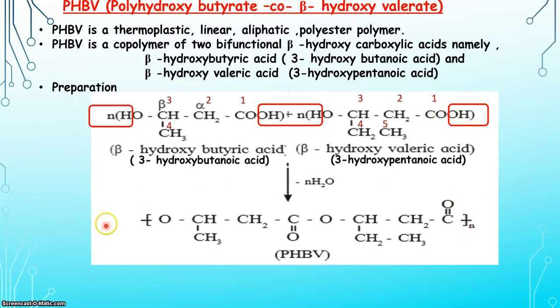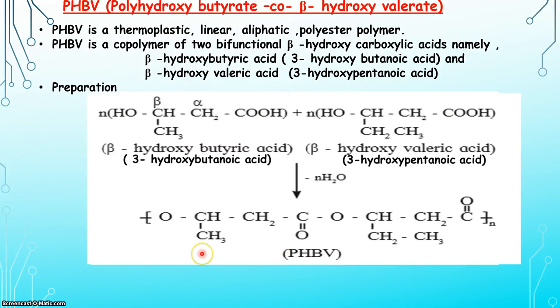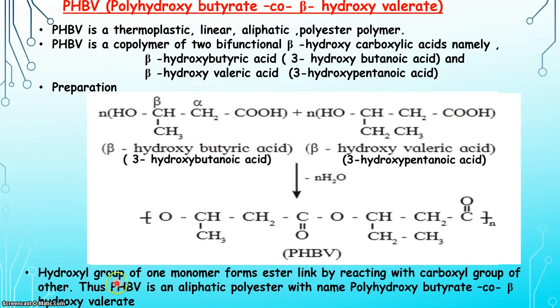So this is the structure of PHBV, and you can observe here that an ester linkage is present in the PHBV structure. The hydroxyl group of one monomer forms an ester link by reacting with the carboxyl group of the other. Thus, PHBV is an aliphatic polyester with the name polyhydroxybutyrate-co-beta-hydroxyvalerate.